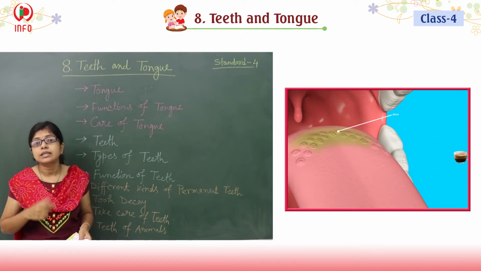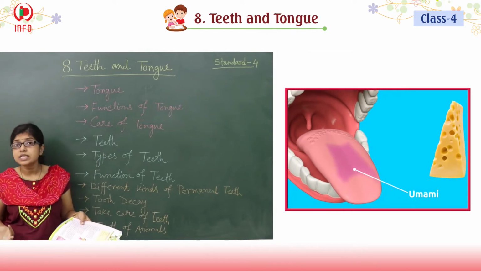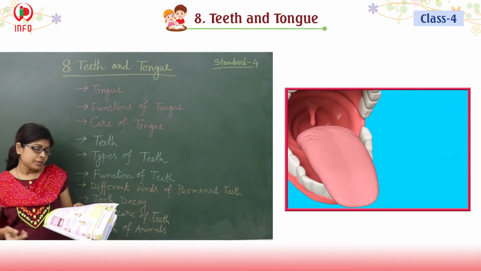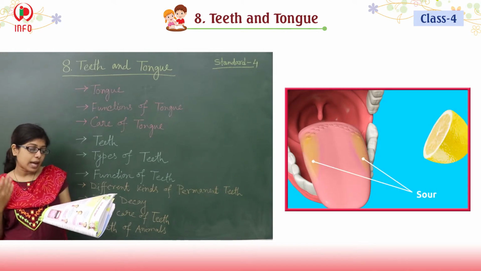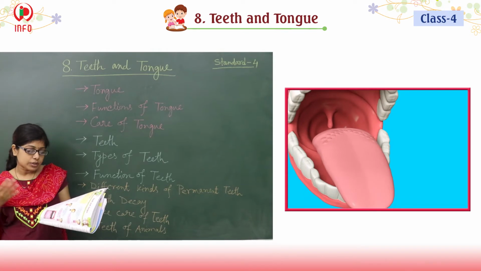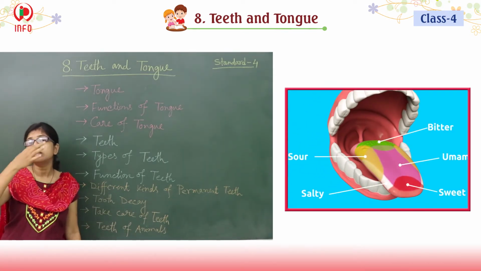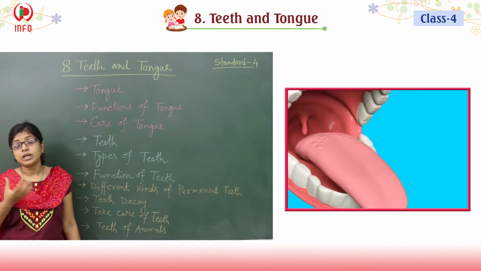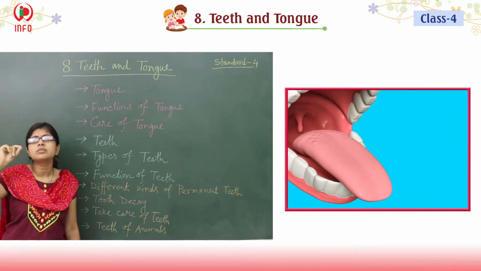They are the taste buds. In the last lesson, you learned where they are located. Throughout the tongue, small bumps are there.